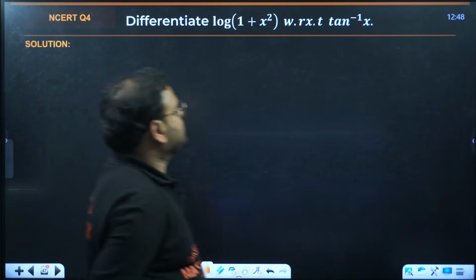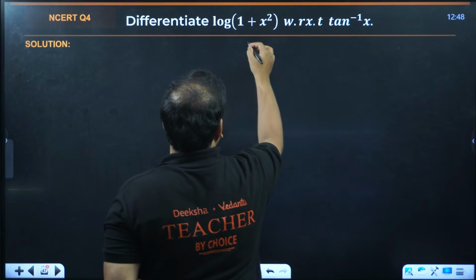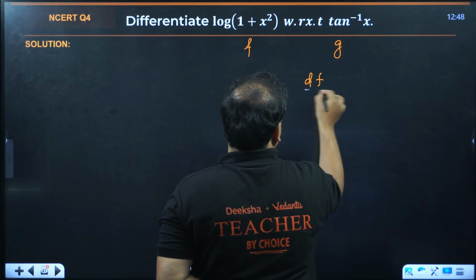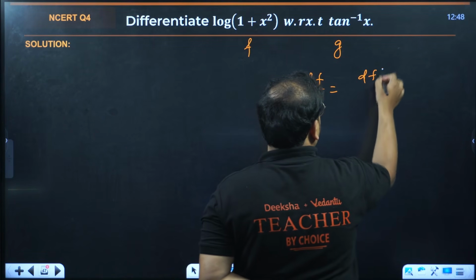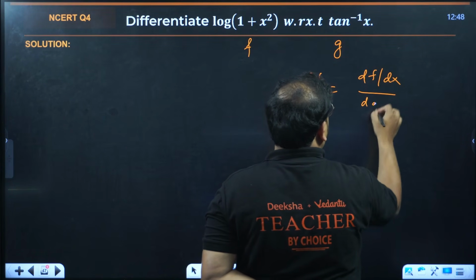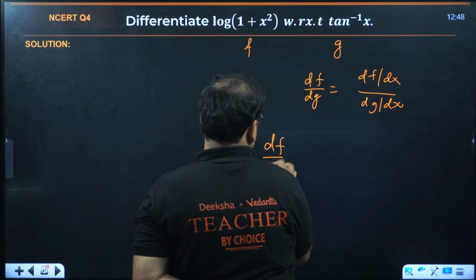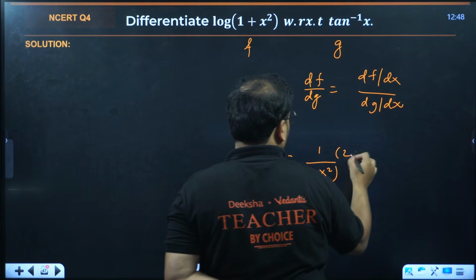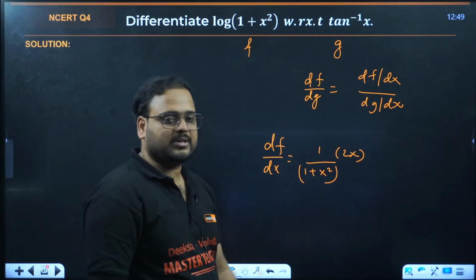Differentiate log of 1 plus x square with respect to tan inverse of x. This is differentiation of a function with another function. Let's say this is function f, this function g. They're asking us df with dg basically. So we'll do df by dx upon dg by dx. We'll have this differentiation as 1 upon 1 plus x square, and differentiating this bracket, you're going to get 2x. Log derivative is this, and the derivative of this bracket is 2x.